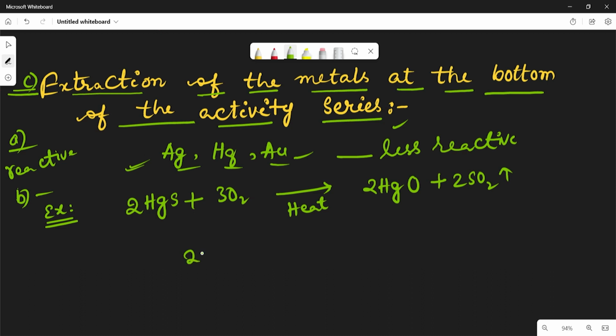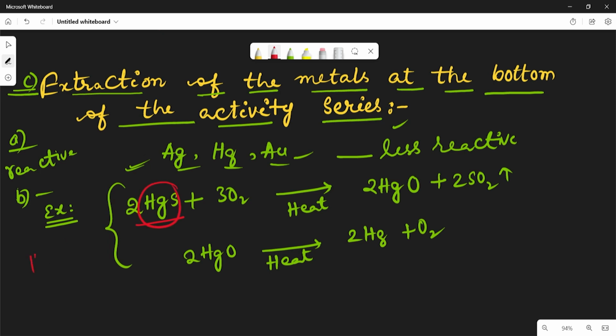And now this 2HgO, again heat is producing 2Hg plus O2. If you are observing this reaction, HgS means cinnabar, which is one of the ores for mercury, right? From this cinnabar ore we have to extract the mercury.